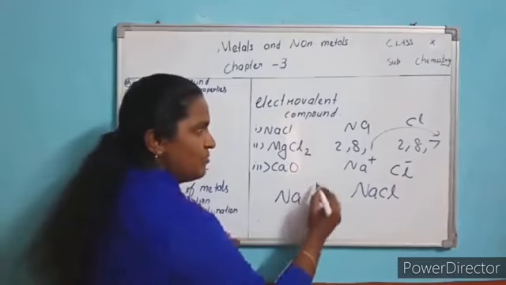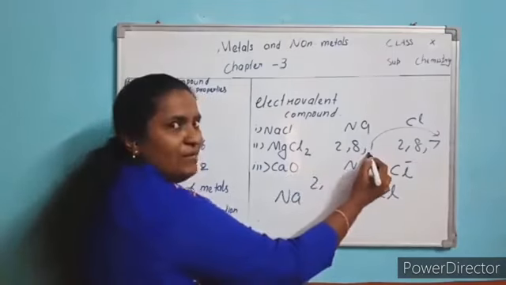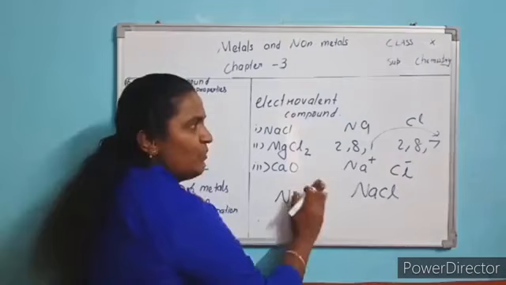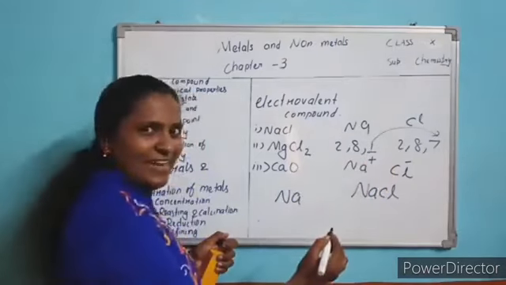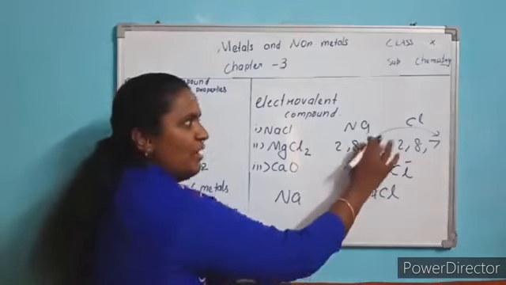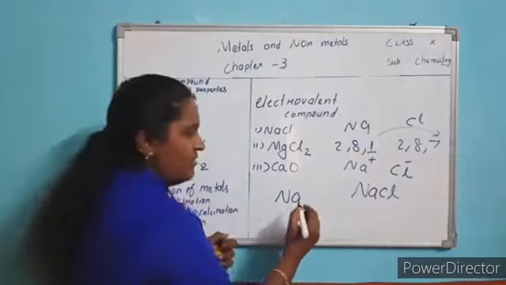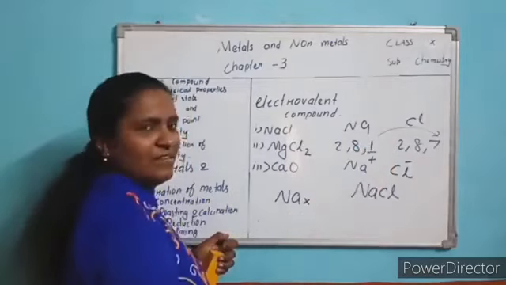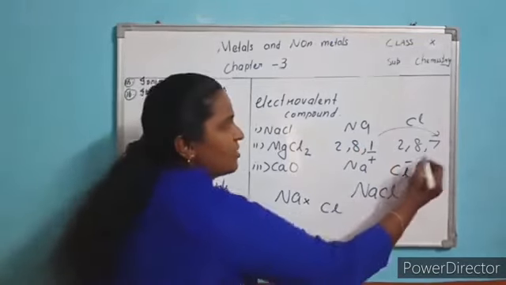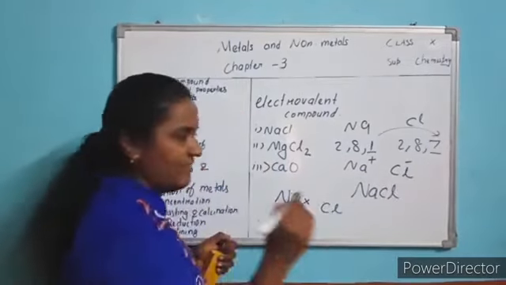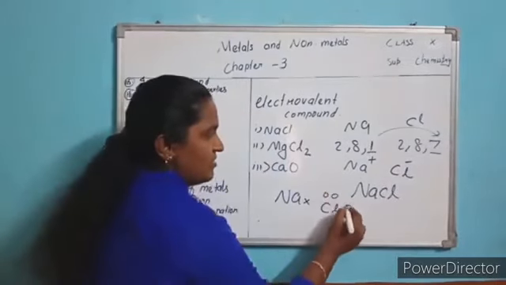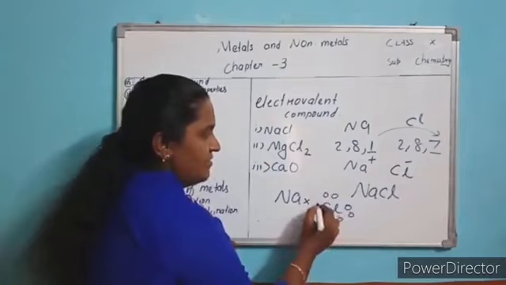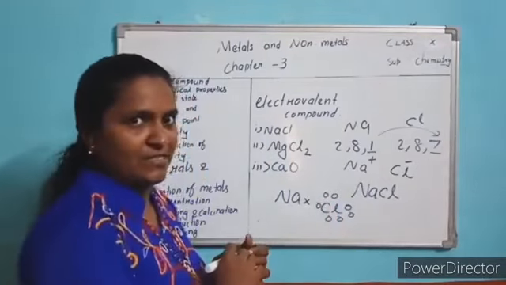Because sodium has 2, 8, 1 electrons, isn't it? You mention only the outermost shell electrons. In this sodium, how many electrons are in the outermost shell? Only 1. So show that electron. In chlorine, how many electrons are in the outermost shell? 7. So you show these 7 electrons. Only you show the outermost electrons.